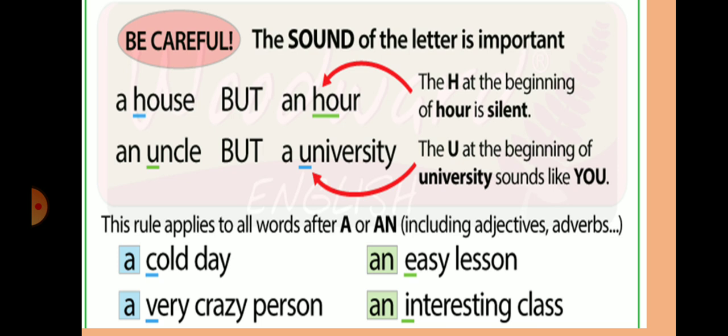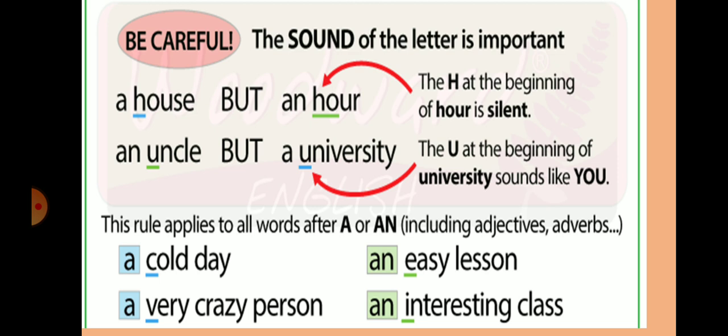Now why is it important? See the example: a house and an hour. If you see both the words, the beginning letter, the first letter, is the same, that is letter H. But in house we have used article a because the letter H is pronounced as 'h', which is a consonant. And in hour, the sound of H is silent, but we pronounce the next letter, that is O, which is a vowel. So we have used an before hour.